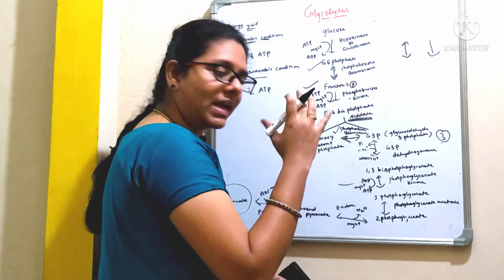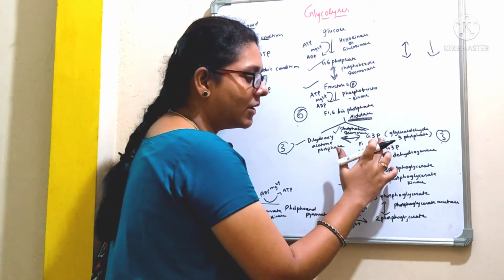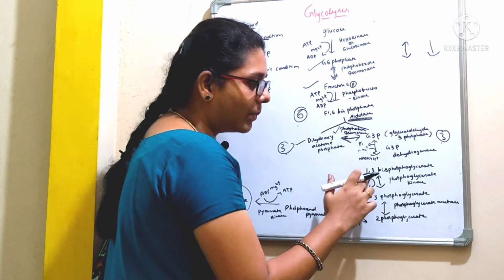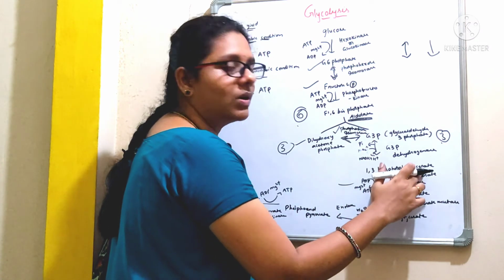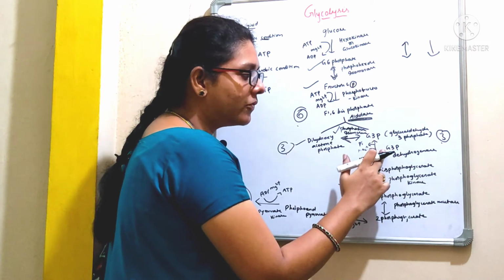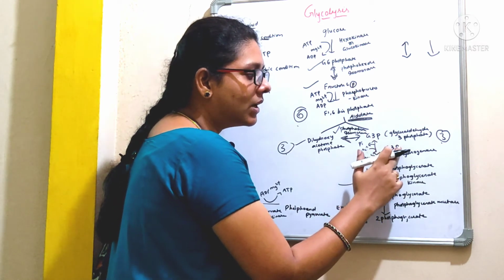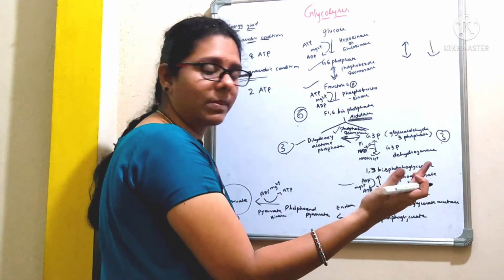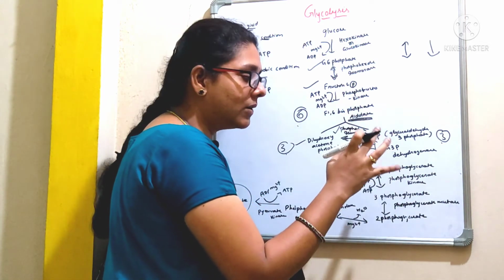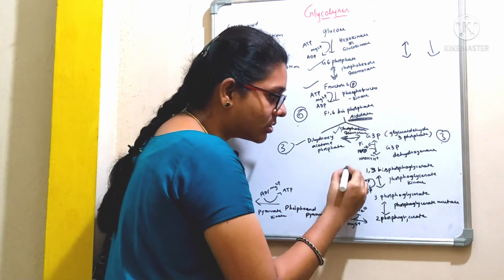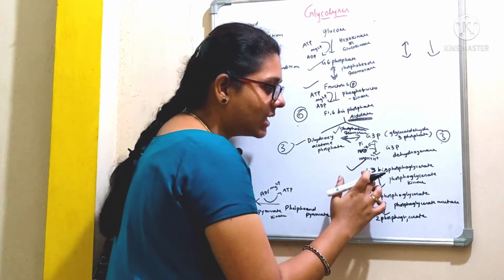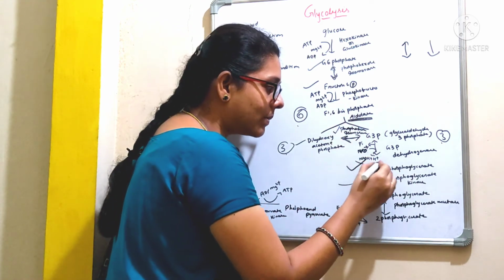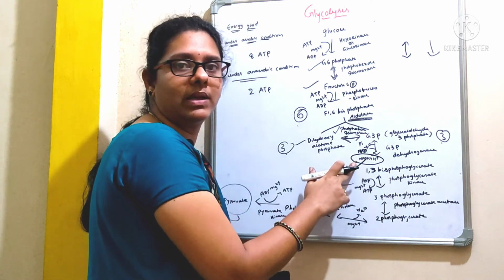Now again in the next step, this glyceraldehyde 3-phosphate, which is a 3-carbon compound, is converted to a compound of 1,3-bisphosphoglycerate by the action of the enzyme glyceraldehyde 3-phosphate dehydrogenase. It is a dehydrogenation step. Okay, this step is very important. Why? Because it involves the formation of a high energy compound, that is 1,3-bisphosphoglycerate, and this step also involves the formation of NADH plus H plus.